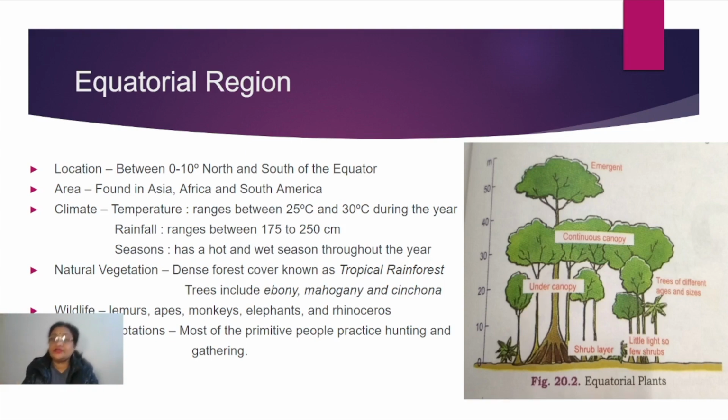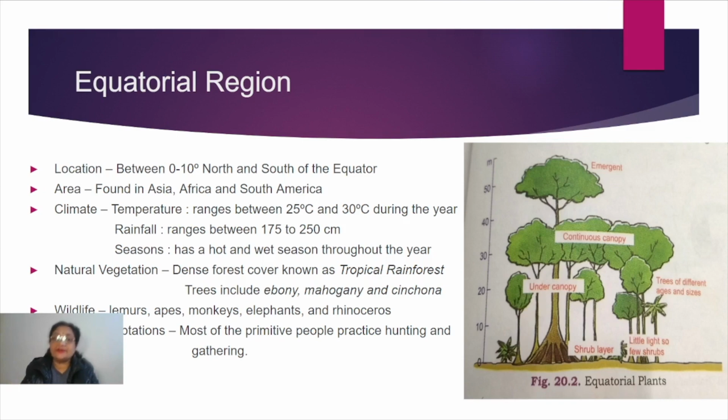What type of rainfall? It is convectional type, because it is caused by the convectional currents. So this is called convectional type rainfall, and as it occurs around 4 to 5 o'clock, it is called the 4 o'clock shower. And this is an important feature about the rainfall of the equatorial region. Regarding climate, this is done.